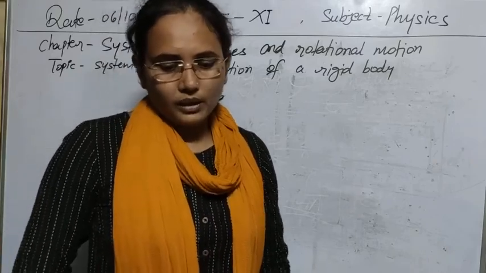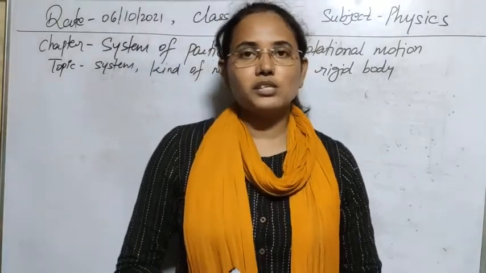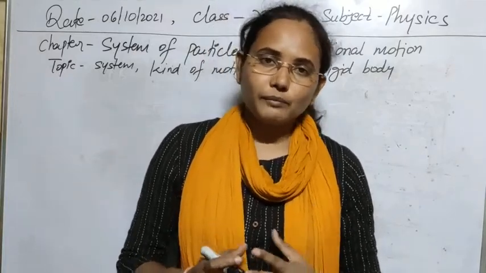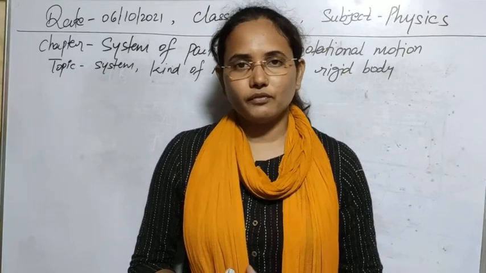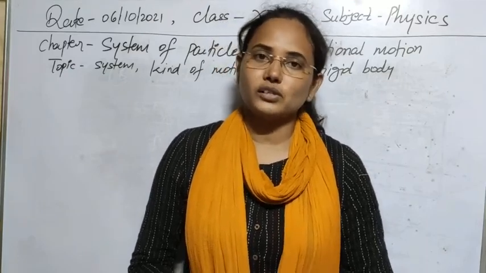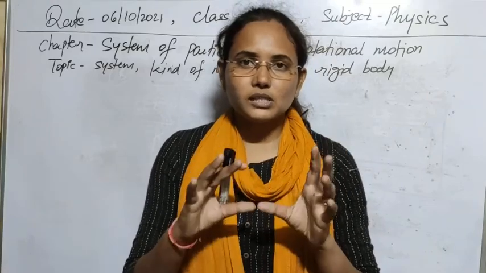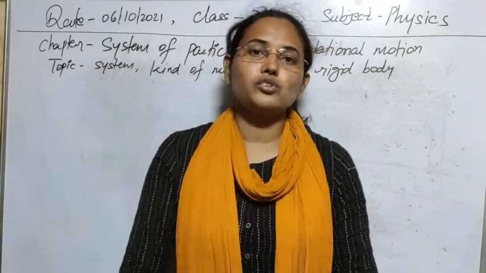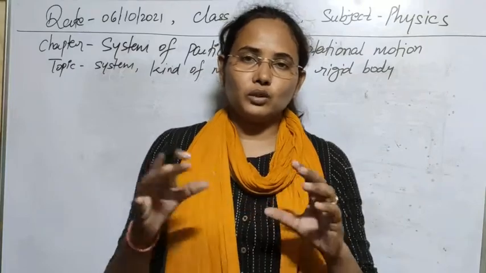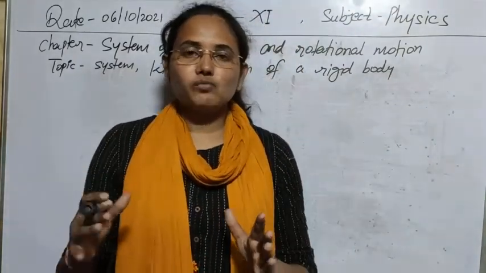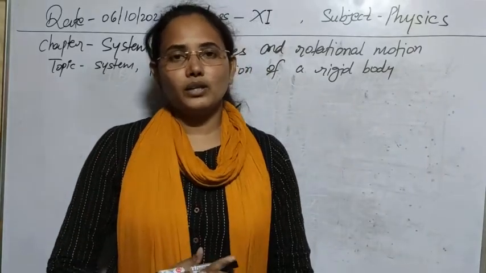Now the next one, the forces that are acting on the system. There are two types of forces acting on the system. First is internal force, second is external force. Internal forces mean one particle applying a force on another particle, and as we have a number of particles, they all cancel out each other's effect.